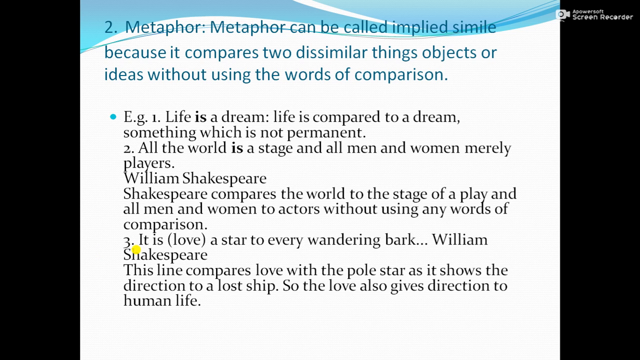It is a sonnet. It is a line from a sonnet. And here he says, it means love, it is a star to every wandering bark. This line compares love with the pole star. You know the pole star. It always indicates direction. So this particular line compares love with the pole star. It is a star to every wandering bark. Here bark means ship. Every lost ship or every traveling ship, it